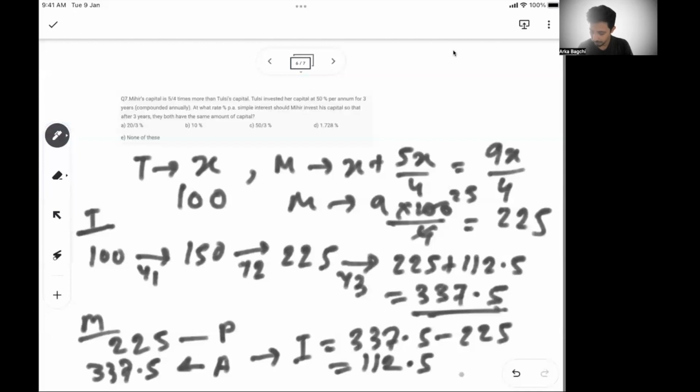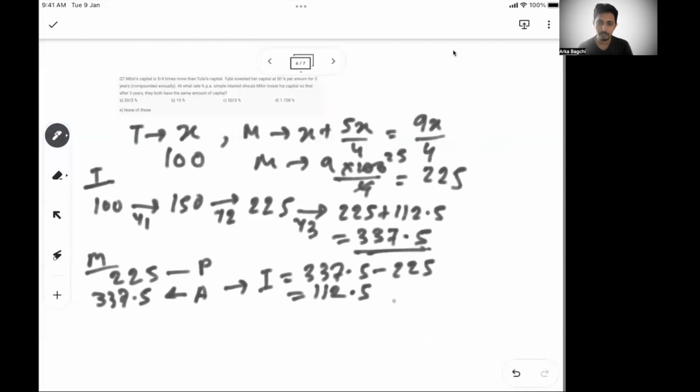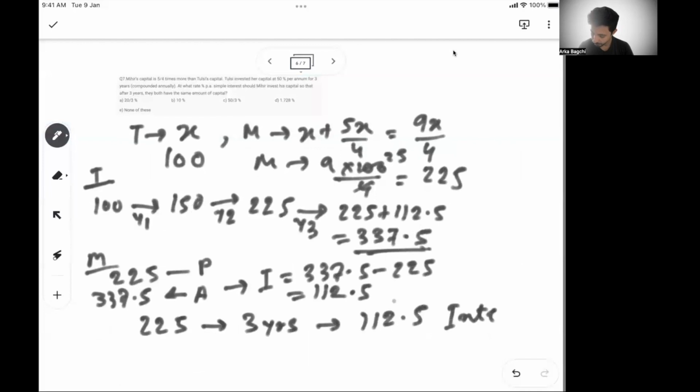So without using any formula directly, I'm seeing if we can solve it. So Mihir is following simple interest. So simple interest means on 225 rupees in 3 years, you get 112.5 rupees as interest, right?